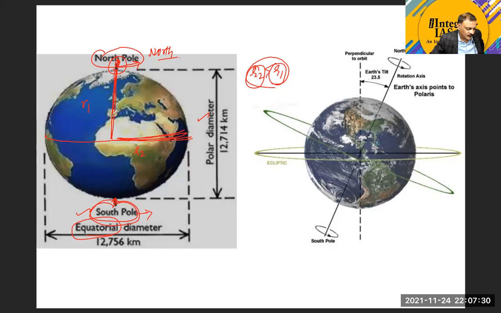Now, if we combine pole to pole, we get a polar diameter. And if we take the complete length here, we can call it an equatorial diameter. If you subtract these two values, you find that the difference between a polar diameter and an equatorial diameter is 42 kilometers. Therefore, the equatorial radius and the polar radius have a difference of around 21 kilometers. Is this point clear to all?